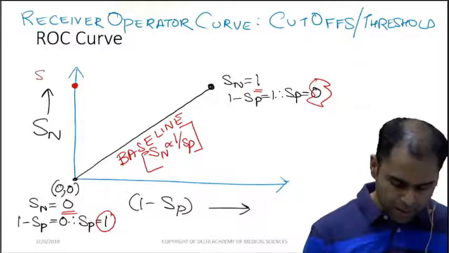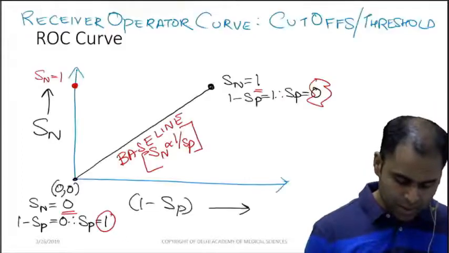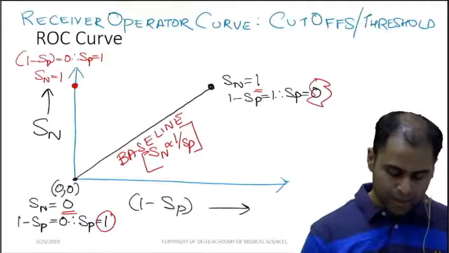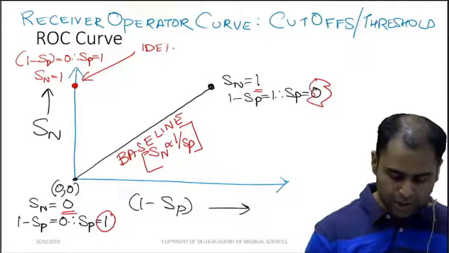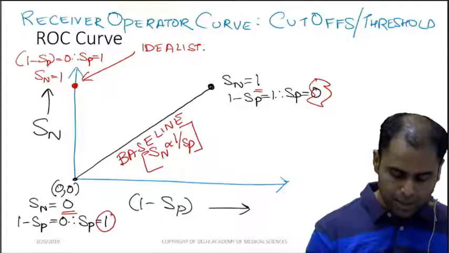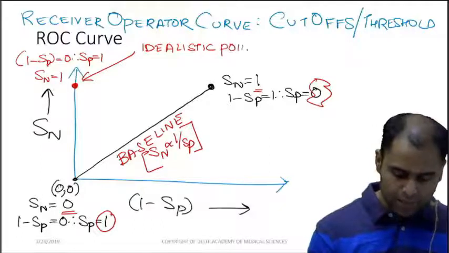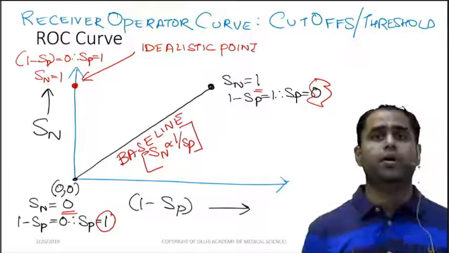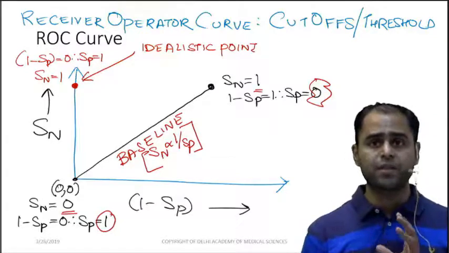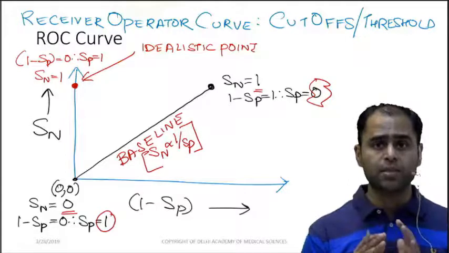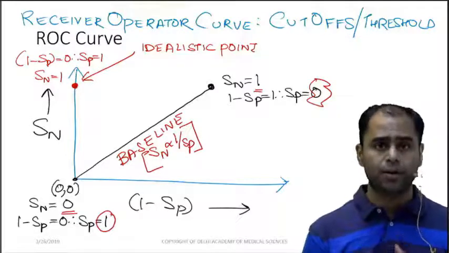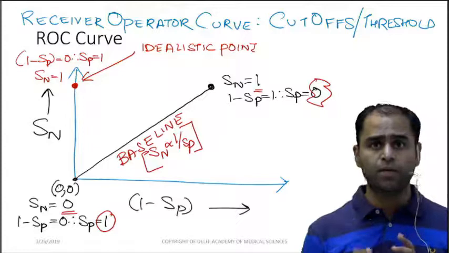Now look over here. This is one point where the sensitivity is 1 and 1 minus specificity is 0. Therefore specificity is 1. This point, my dear friends, is called the idealistic point. Now what is the importance of this point? This is a theoretical point where the sensitivity and specificity both are 1. Practically it is never ever possible to get a sensitivity and specificity both 1. So this is a very, very important understanding we need to have.